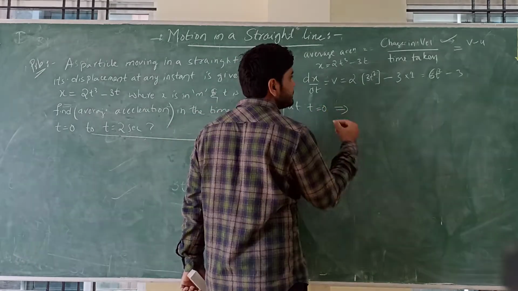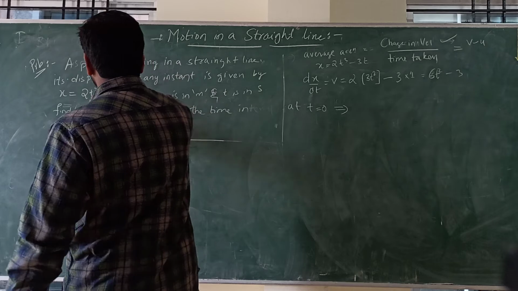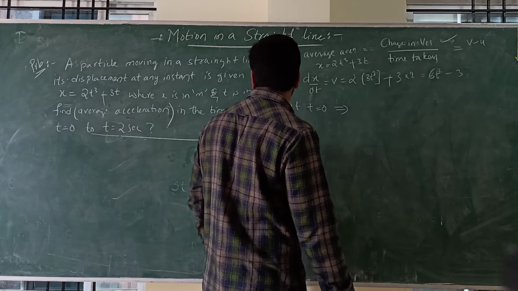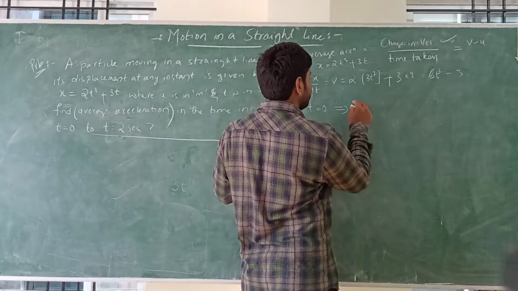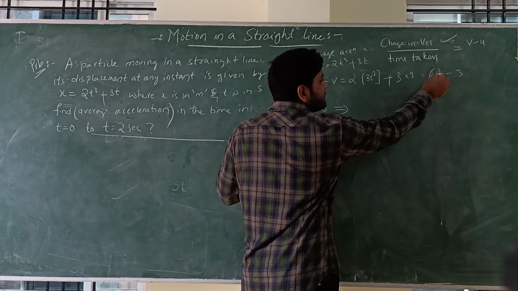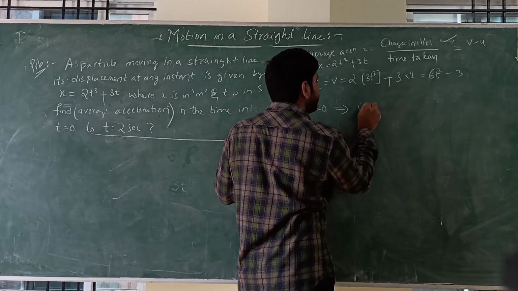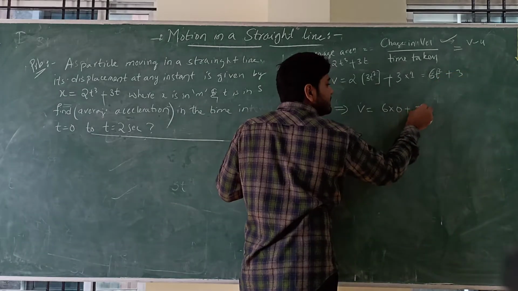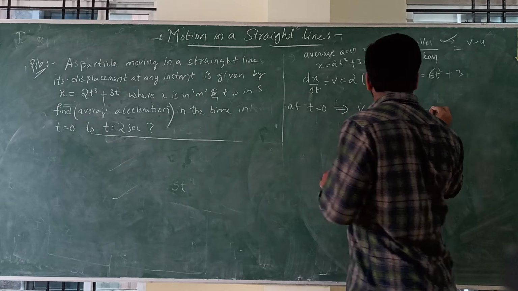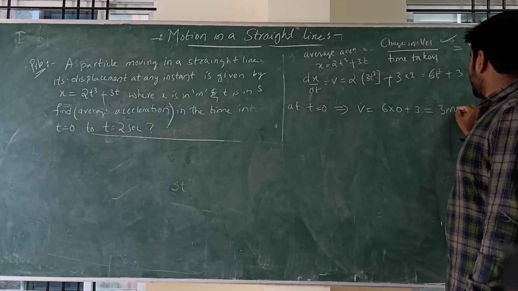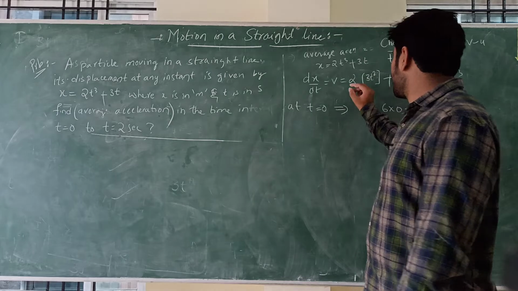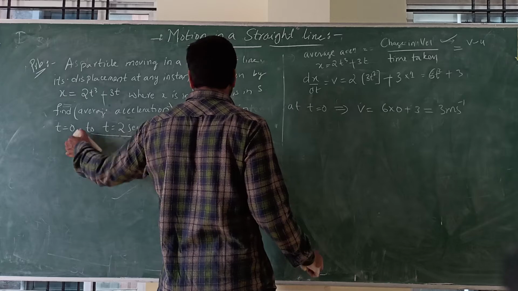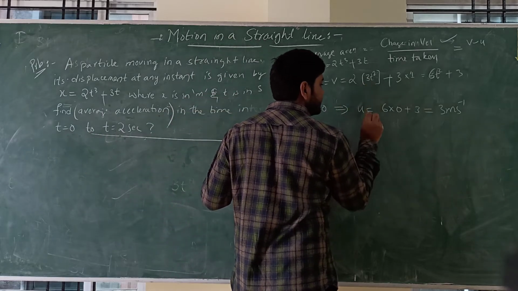Now we have to calculate at t equal to 0. Take it as plus 3. Just substitute 0 in this: v is equal to 6 into 0 plus 3. 6 into 0 is 0, so v is equal to 3 meter per second. So at t equal to 0, it is the initial velocity, that is u.